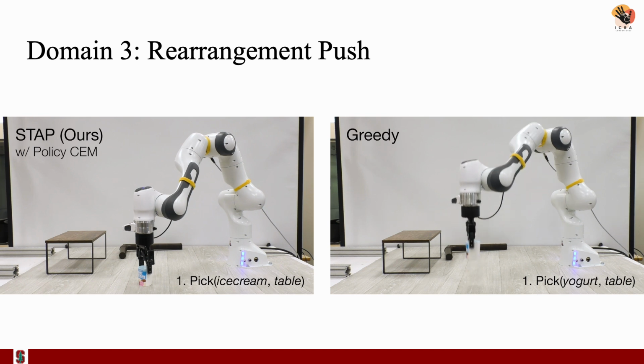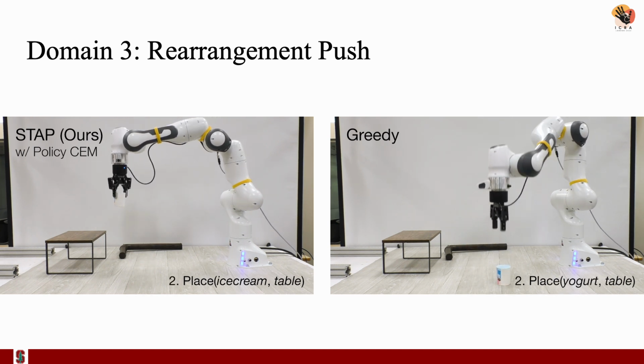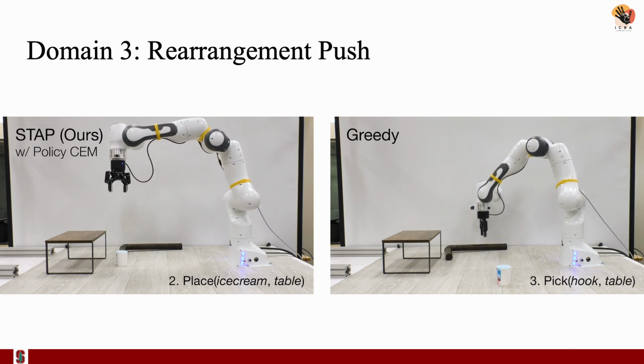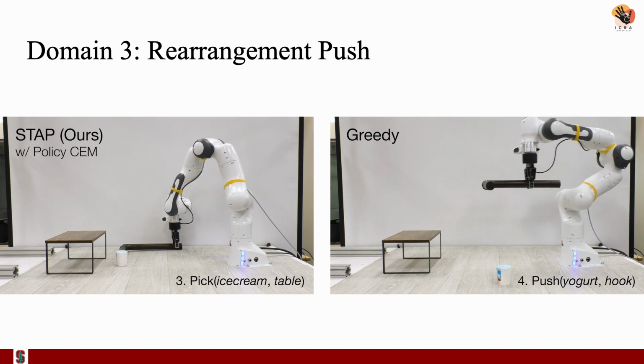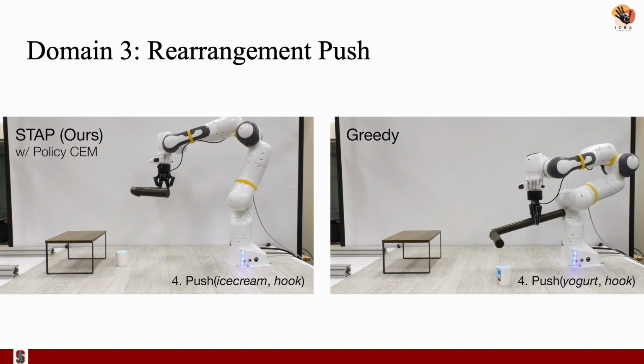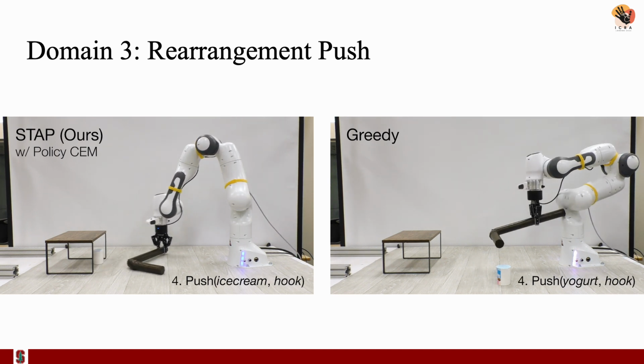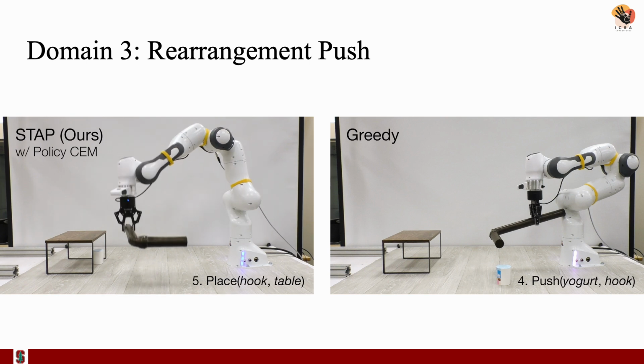In the rearrangement push domain, the robot needs to pick up the yogurt and place it back on the table in a way that enables pushing it under the rack. Greedy execution ends up placing the yogurt in a location that causes the push skill to fail.